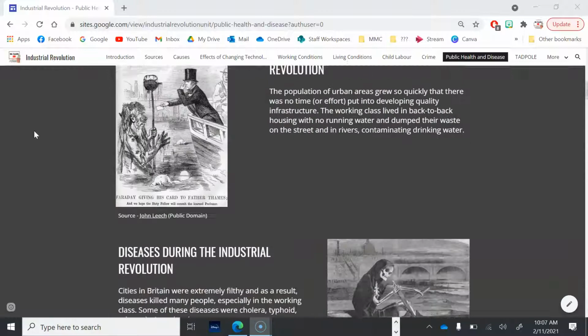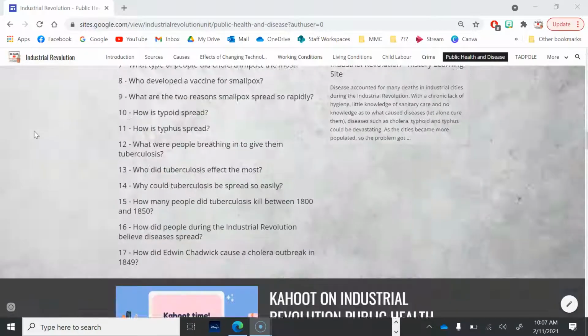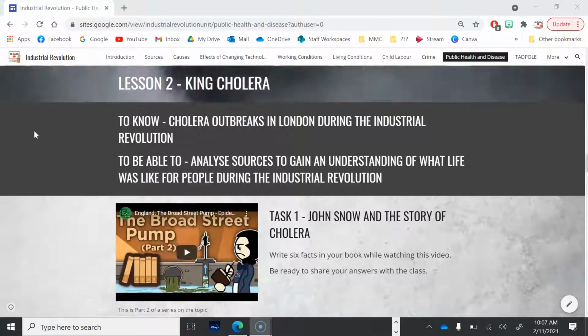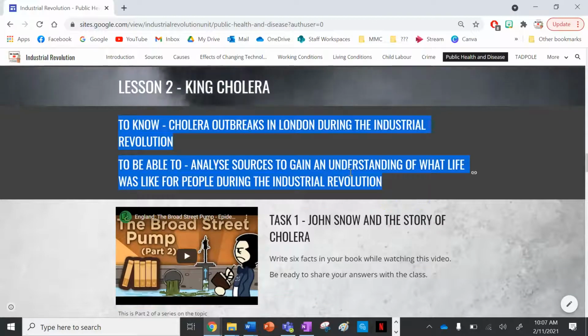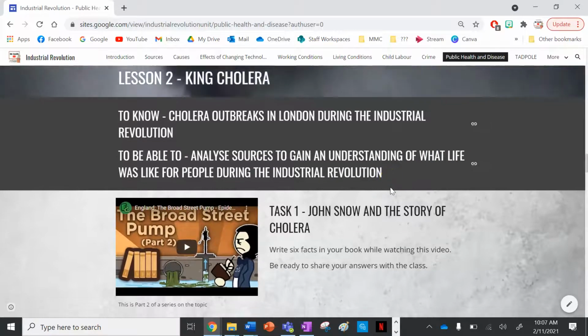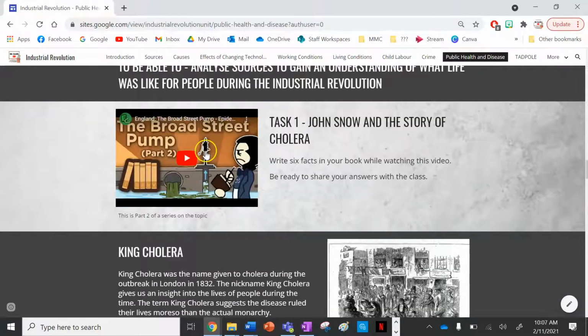Last lesson we learnt a bit about the diseases that affected industrial Britain during the Industrial Revolution, but today we are doing King Cholera. So your learning intention and success criteria. By the end of the lesson you need to know cholera outbreaks in London during the Industrial Revolution, and you need to be able to analyse sources to gain an understanding of what life was like for people during the Industrial Revolution.